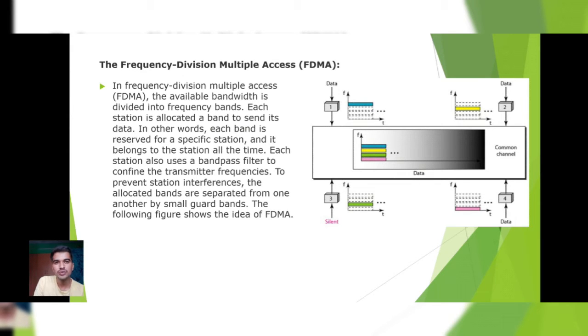Each station also uses a band pass filter to confine the transmitter frequencies to prevent station interference. The allocated bands are separated from one another by small guard bands. The following figure shows the idea of the FDMA.